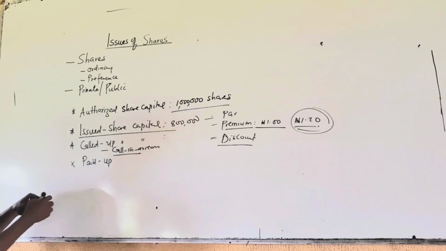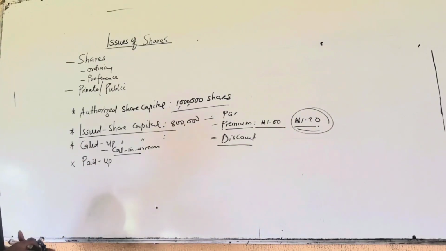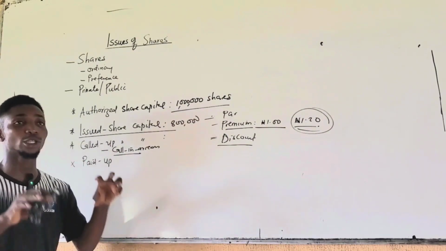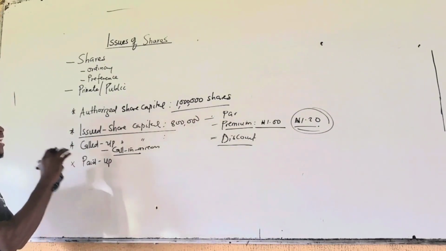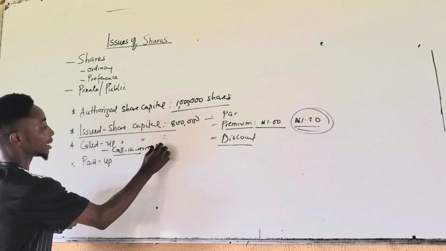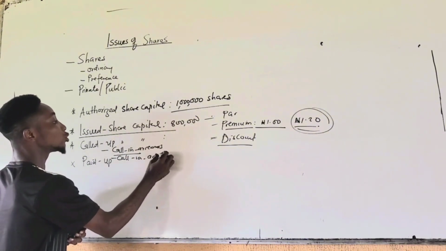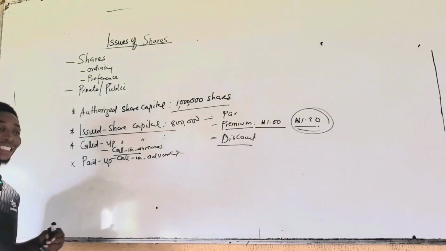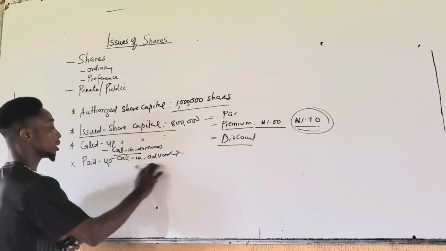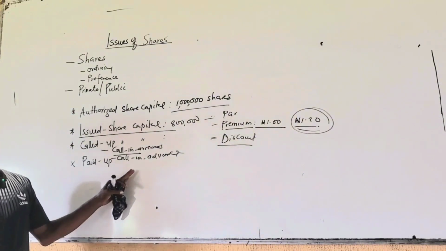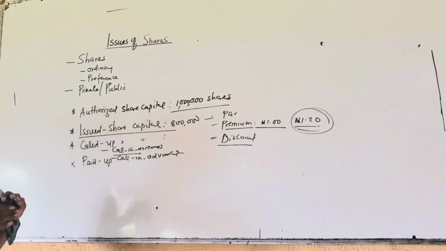Call in arrears, these are monies due to the company but not yet received. So a company may make a call and some shareholders may default. So for those monies that are due but not yet paid, they are regarded as call in arrears. Then call in advance, these are monies not yet due but have been received by the company. So some shareholders may pay their second call alongside their first call, even when the second call is not yet due.